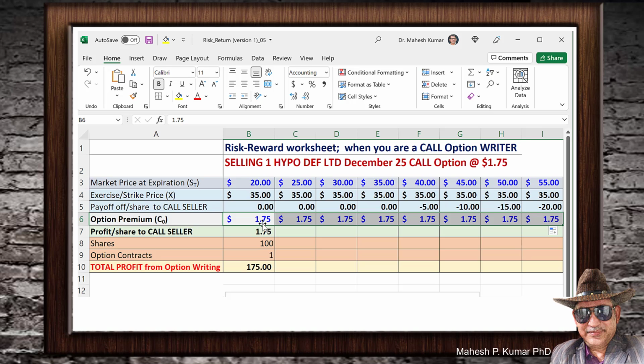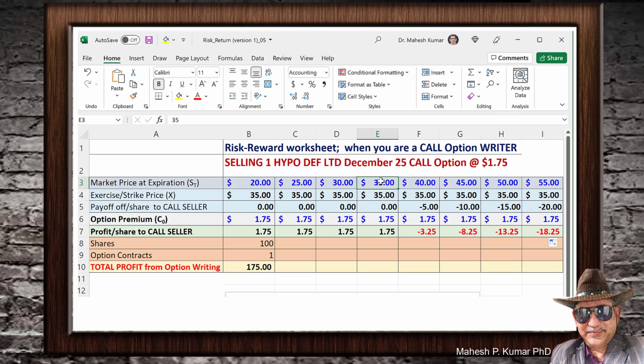Let us put it into row 4 of our worksheet, and then let us compute the profit per share to you as a call option seller, and this is nothing else but payoff per share plus option premium. So the formula is B5 plus B6, where in cell B5 we have payoff per share and in B6 we have option premium per share. If we drag it, this is the profit per share to you as call option seller, and it stays 1.75